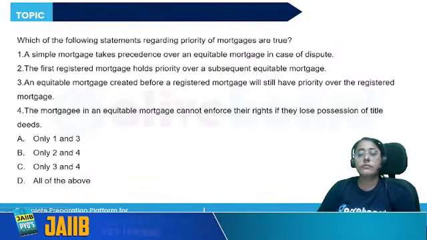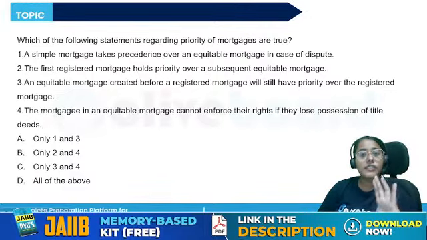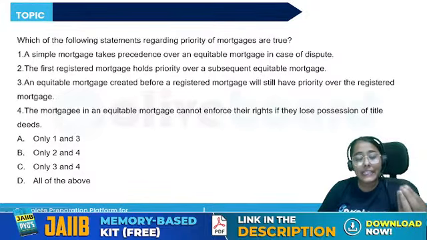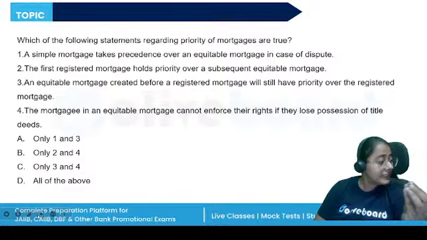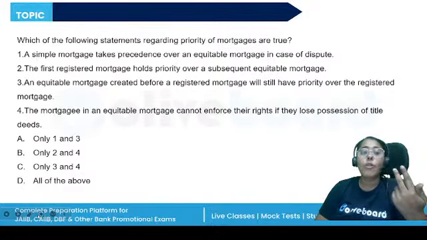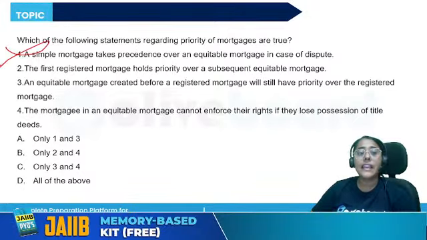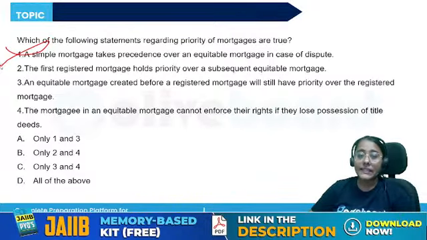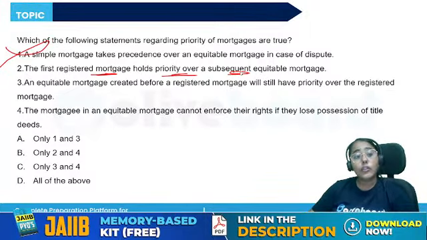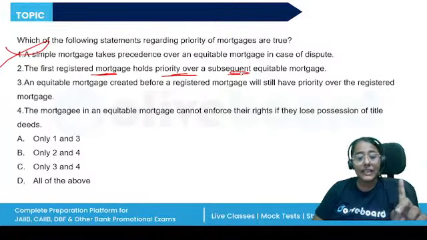So, although a simple mortgage is known as registered mortgage, equitable mortgage does not have any rights inferior to the registered mortgage. Why? Because the title deeds are kept and any subsequent mortgage is going to have less priority. So the first statement is incorrect. Okay. Second, the first registered mortgage holds priority over a subsequent equitable mortgage. Same point. Where the equitable mortgage is created, it is going to have priority, right?